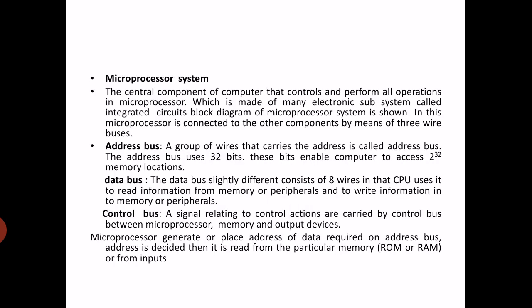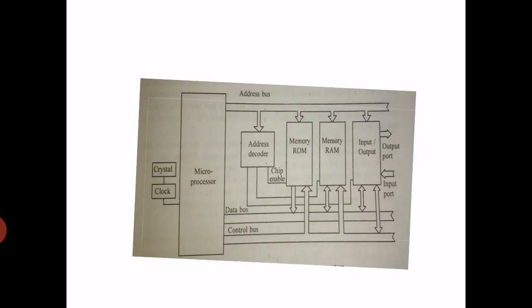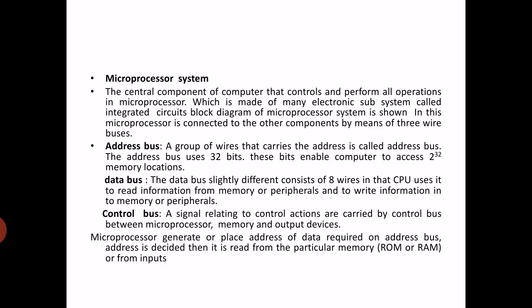Now the microprocessor system. So a computer has a microprocessor and system. The central component of the computer that controls and performs all the operations is the microprocessor, which is made of many electronic subsystems called integrated circuits. The block diagram of the microprocessor system is shown here. In this, the microprocessor is connected to the other components by means of 3 buses.